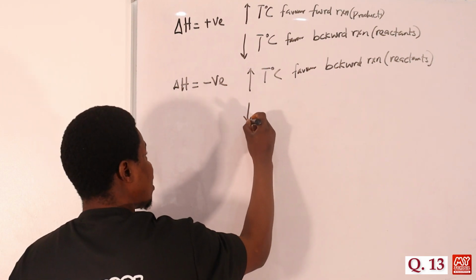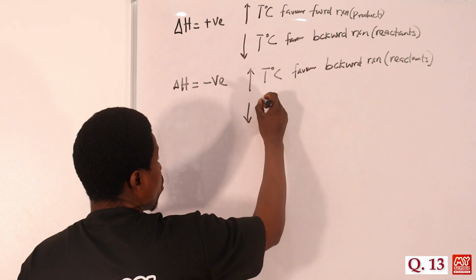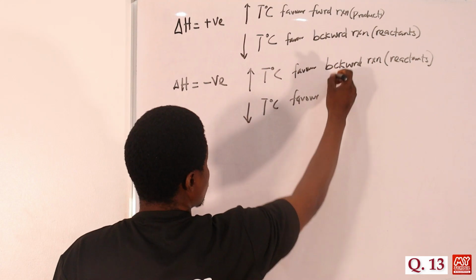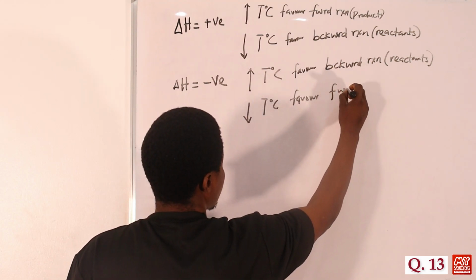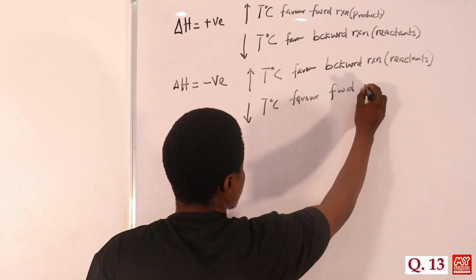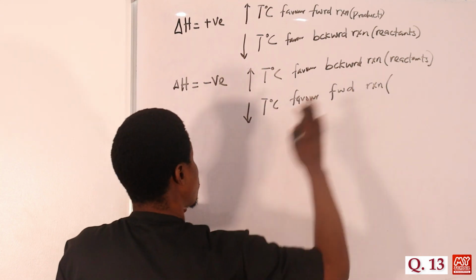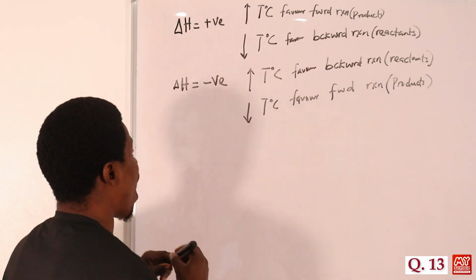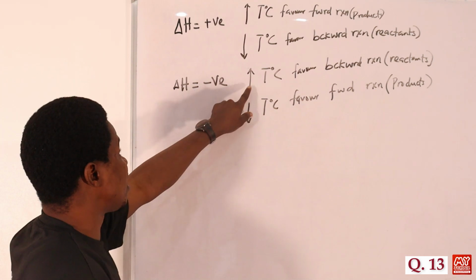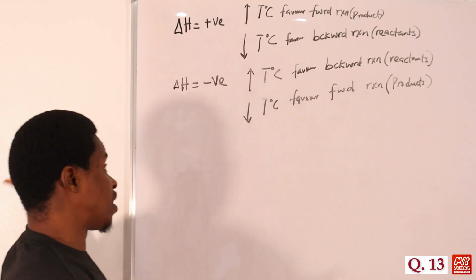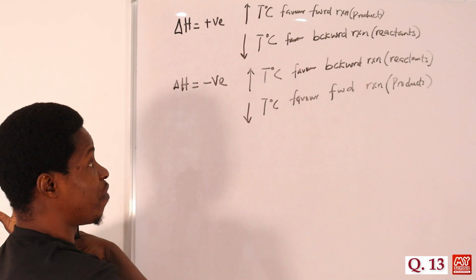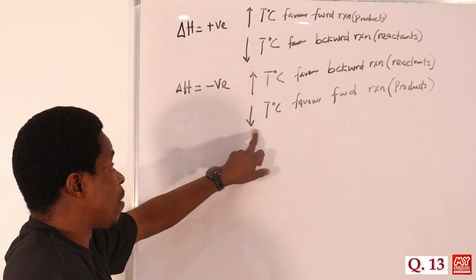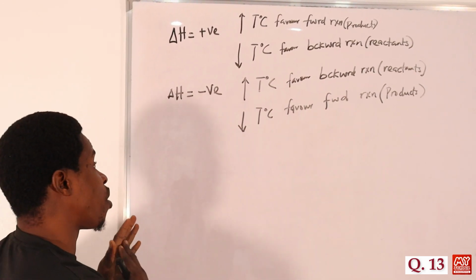But if the temperature is decreased, what happens? Of course, the opposite of what happens here will come into play. So the forward reaction will be favored, which means that the equilibrium will shift to the right. So more of the products definitely will be formed. So for an exothermic reaction, an increase in temperature will favor the backward reaction. That means the equilibrium position will shift to the left, favoring more of the reactants. But if there is a decrease in temperature, the forward reaction will be favored. The equilibrium position will shift to the right.